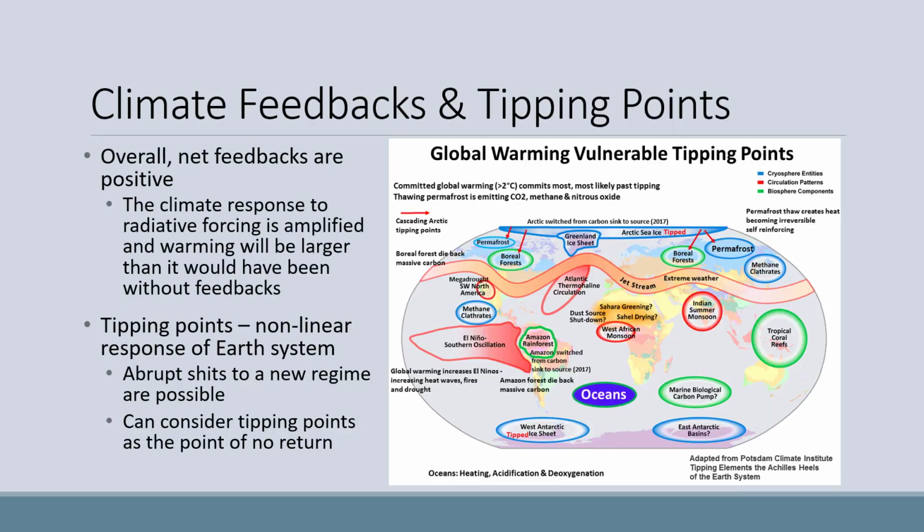There are a number of climate feedbacks, some of which we've talked about, which are visualized on the right. Overall, the net feedbacks are positive, meaning that the climate response to radiative forcing is amplified and warming will be larger than it would have been without any feedbacks. Feedbacks involving the cryosphere are shown in blue on the map. Feedbacks involving circulation patterns are in red, and feedbacks involving the biosphere are in green.